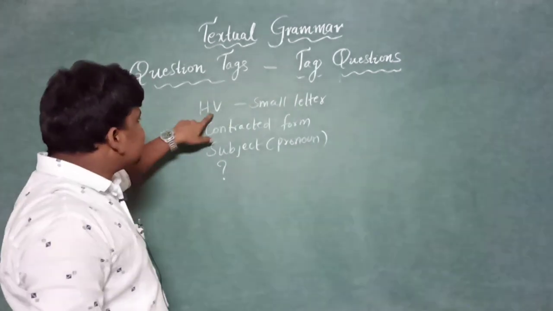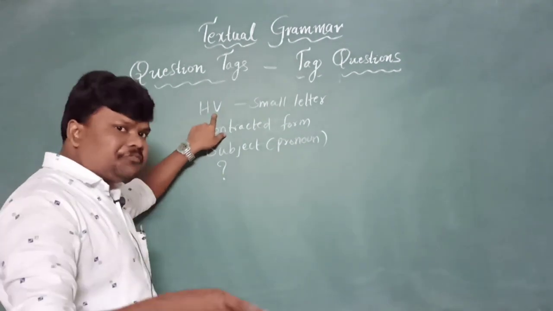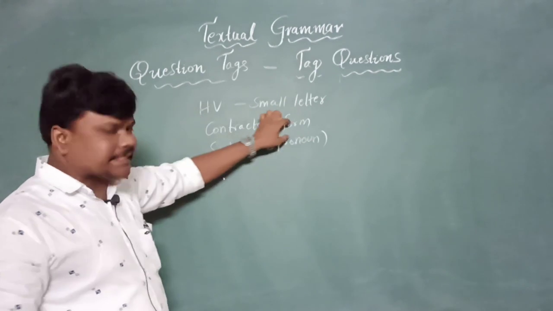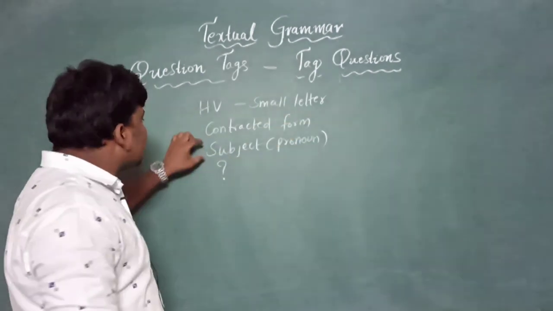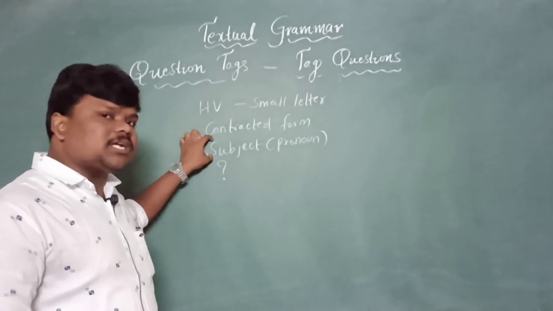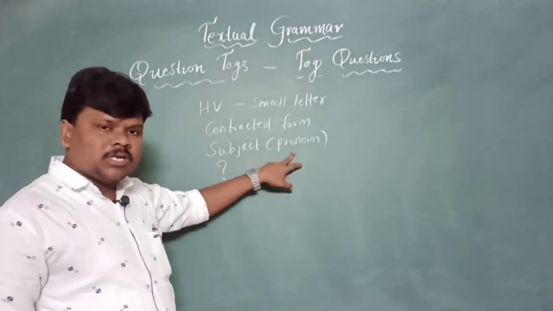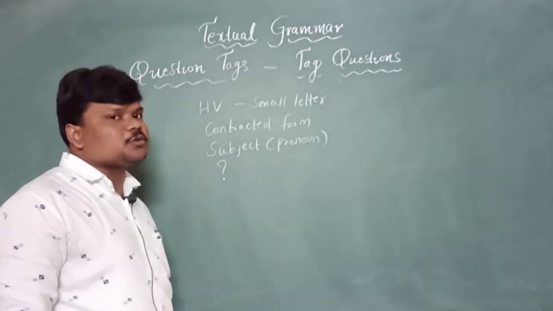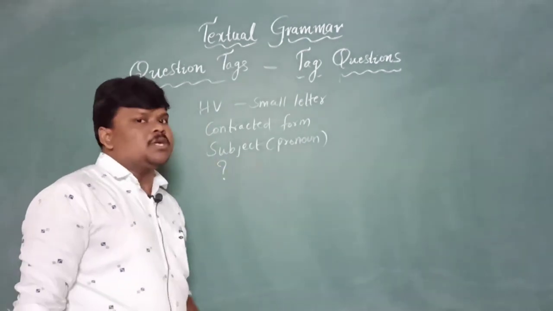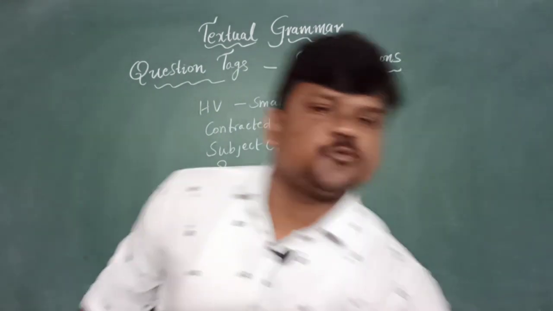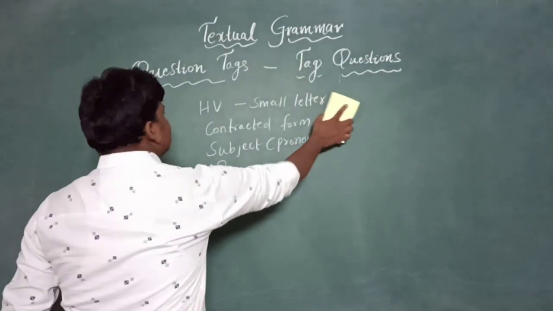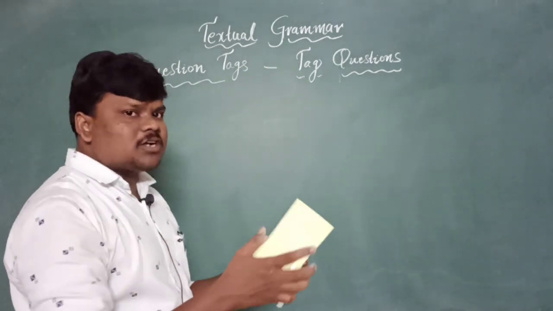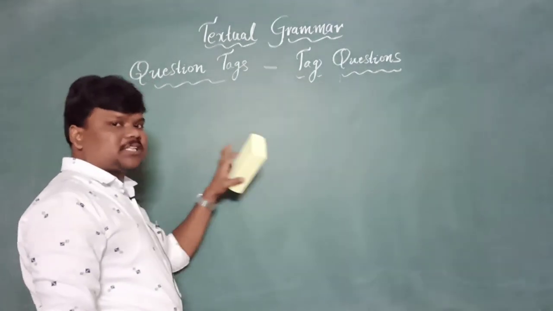So a question tag always starts with a helping verb, and we need to write it with a small letter. It should always be written in contracted form, means short form. It ends with a subject that should be a pronoun, and also ends with a question mark without any doubt. These are just the basic rules we went through last time. So we must know the helping verbs as we are learning question tags. Let me remind you once the helping verbs. Without helping verbs we cannot write question tags for the statements.